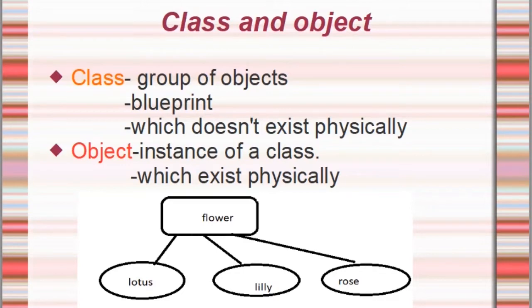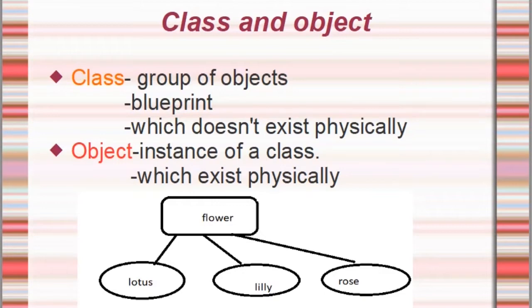If we have one plan, can I construct n number of buildings with the same plan? By changing some properties like length and width, I can construct n number of buildings with the same plan. So that's why I told you that a class is nothing but a group of objects. For one plan I am constructing n number of buildings.